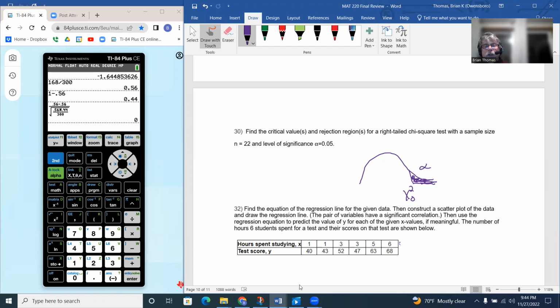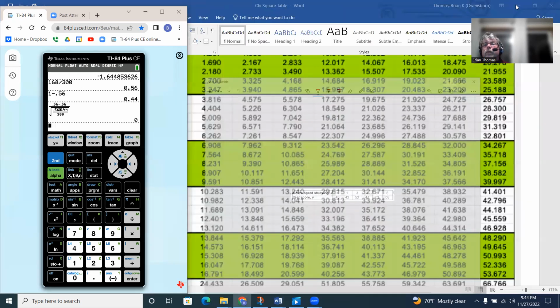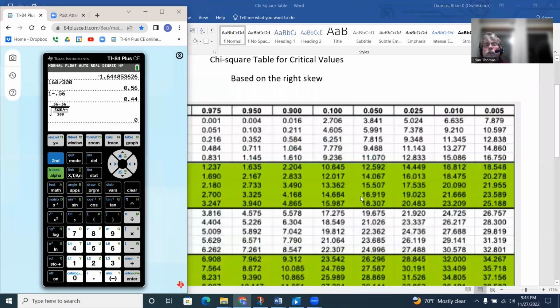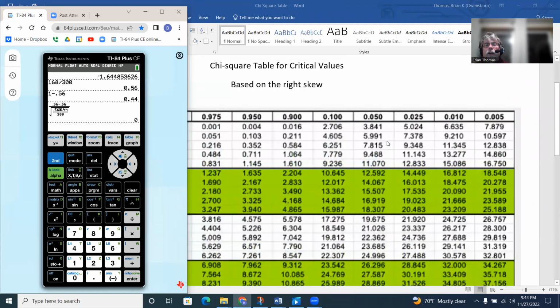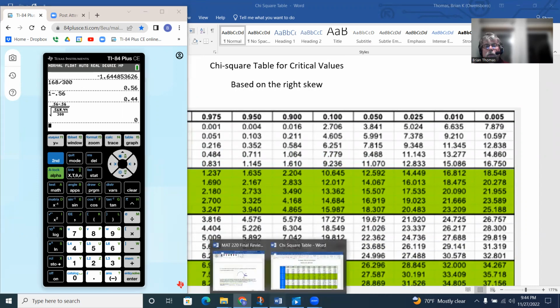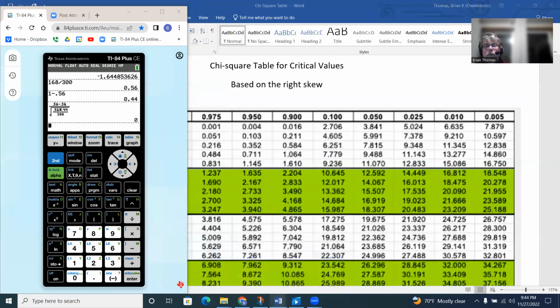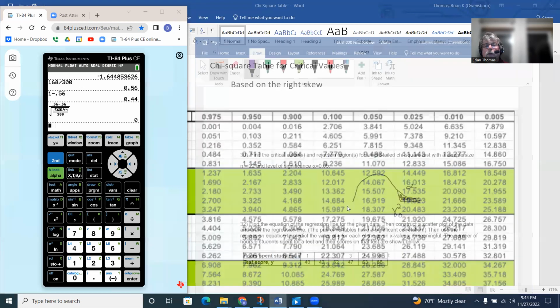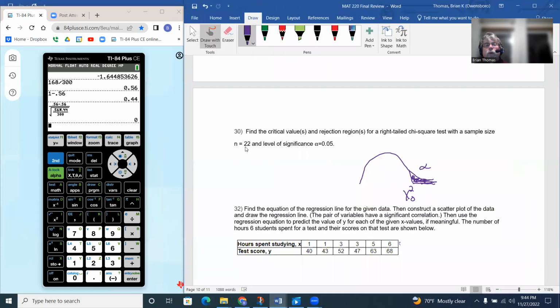So we'll need your distribution table. See if I can find one here. So this will be our distribution table. We'd have 0.05, and what was our sample? We have 22, so our degrees of freedom would be 21.